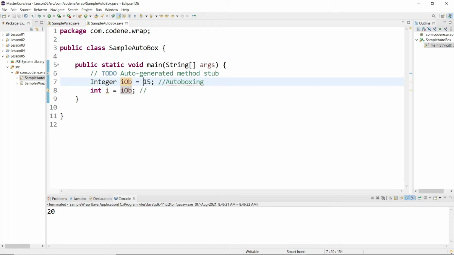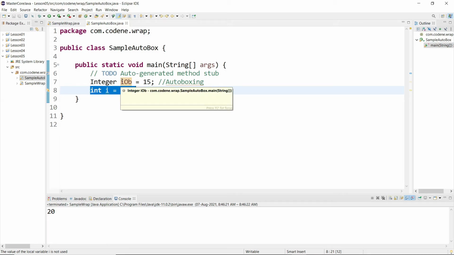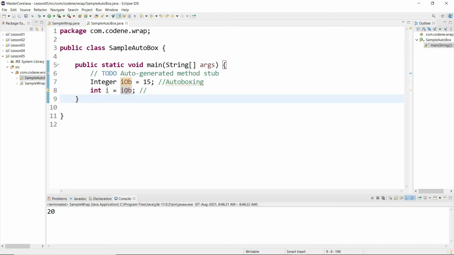It internally converts your primitive data type into the wrapper class. Another concept supported by Java is auto unboxing. When you assign the value of the object to int i, it will automatically convert your object to the primitive data type. So this is how auto boxing and auto unboxing work.